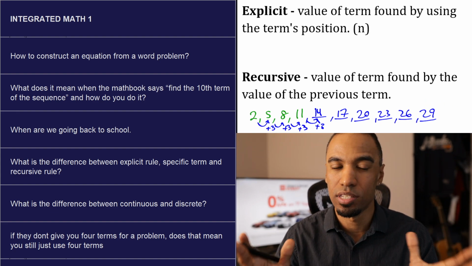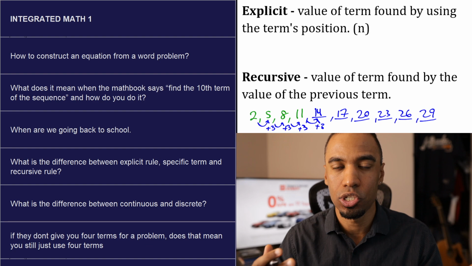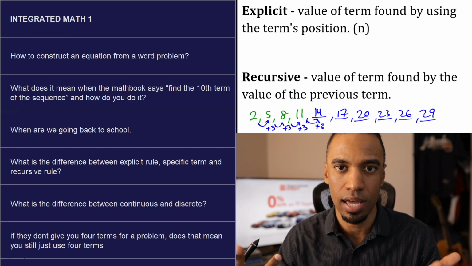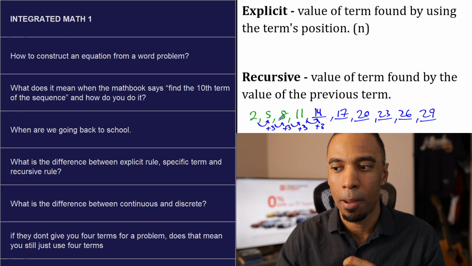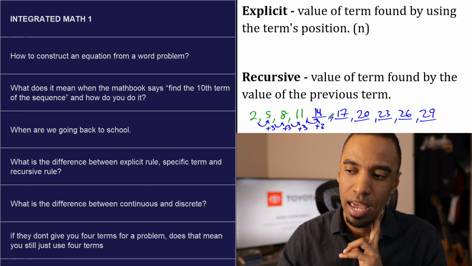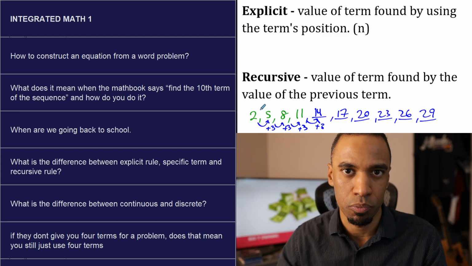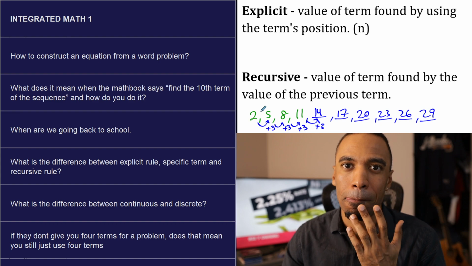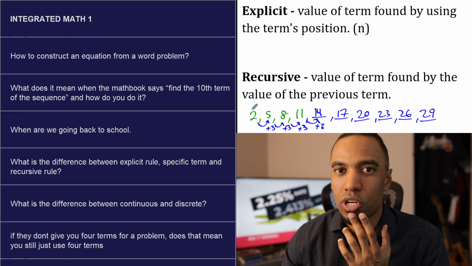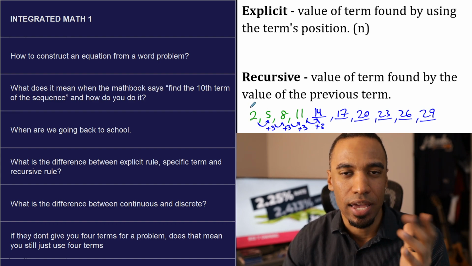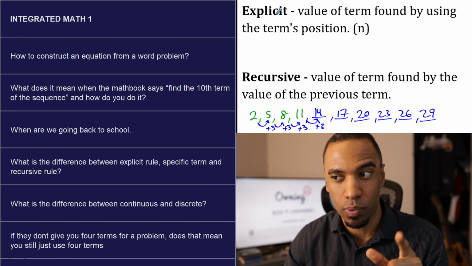There are benefits to it to find next terms immediately. It's pretty straightforward. This is how we tend to think a lot, especially when you see a pattern, right? If I say to you guys, hey, what's the pattern here? A lot of people will just say add 3. They wouldn't say something like, you start from this number and you multiply by 3, you add 3 a certain number of times and so on, because that's what an explicit rule will be.